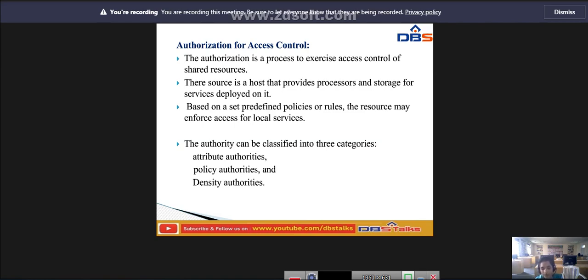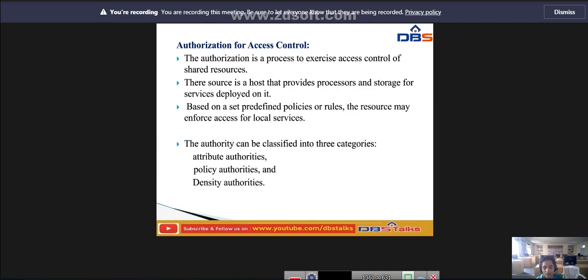These decisions can be made either at the access point of the service or at a centralized place. Based on a set of predefined policies or rules, the resources may enforce access for local services.